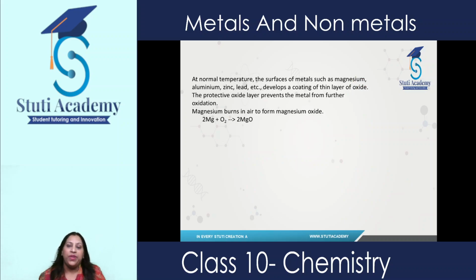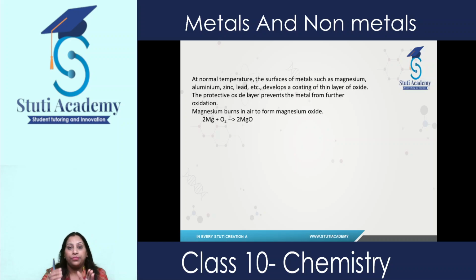Okay, then at normal temperature, some metals, when they react with oxygen, form a layer over them, and this layer protects them from getting oxidized. Such examples are magnesium, aluminium, zinc, lead.